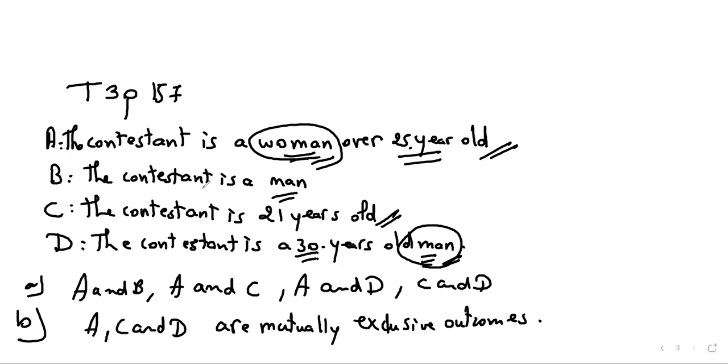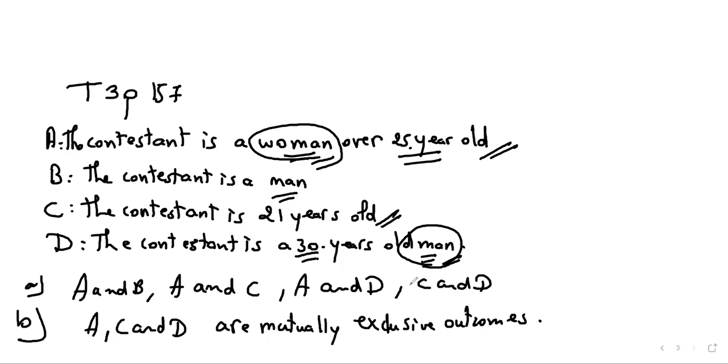So B and C, the contestant is a man, the contestant is a 30 years old man. Well, here I cannot calculate the probability of B and C. I just can say that the probability of D should be less than the probability of B. Why is that?